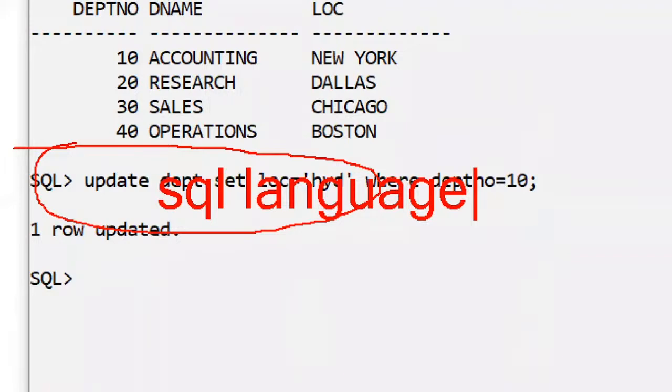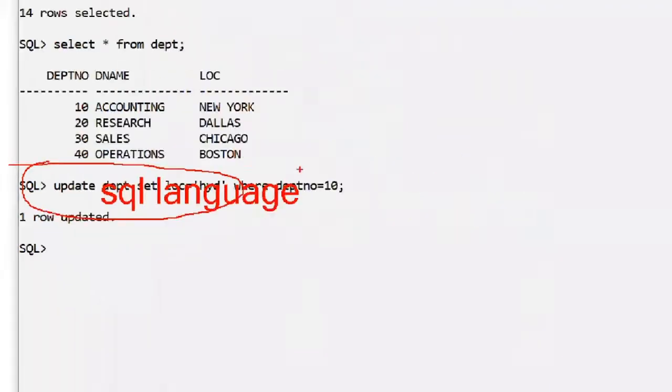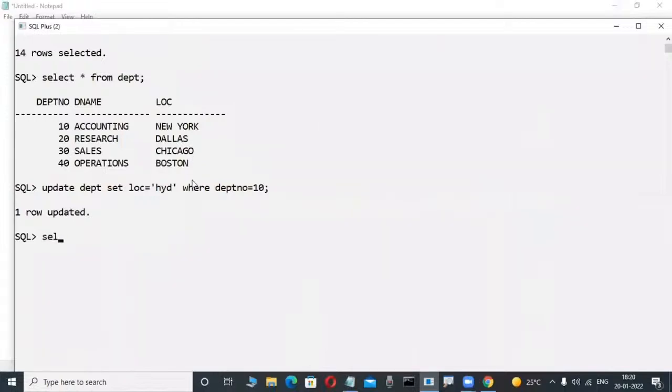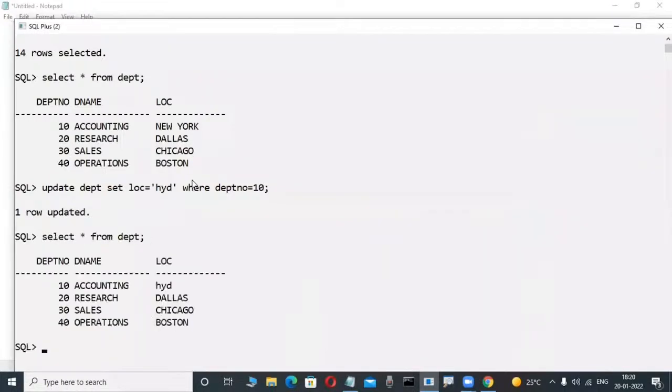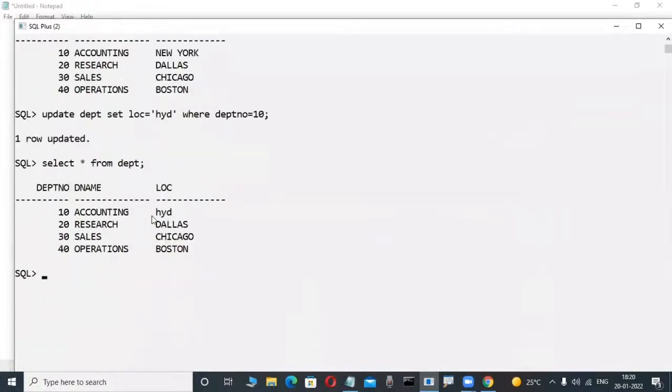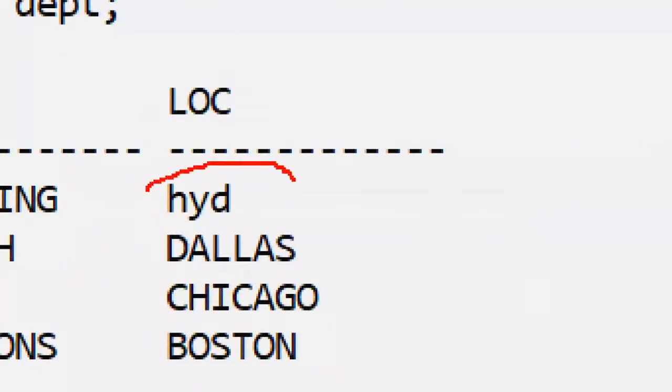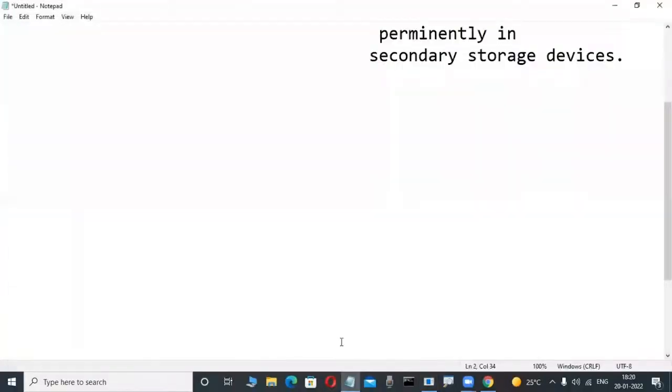Now observe here. Once we write this type of coding, called SQL language, it automatically affects your database. In the previous case it was New York, but now Hyderabad is the location, is it not? That's why always observe here.